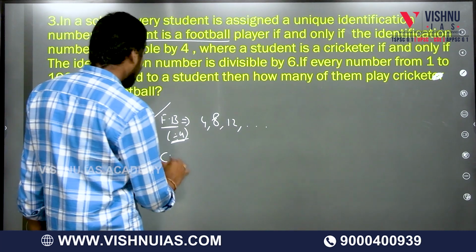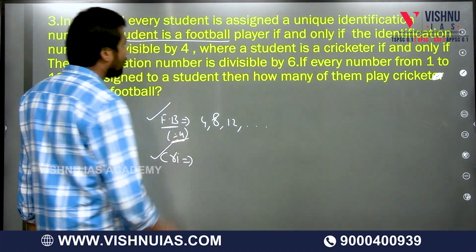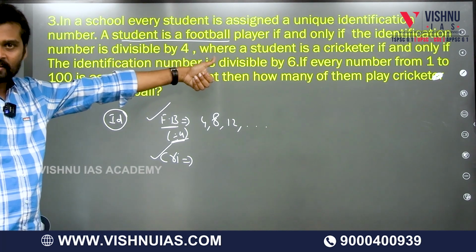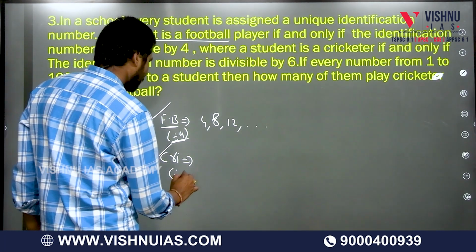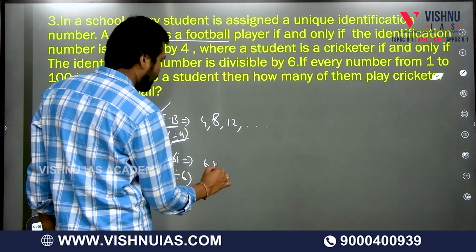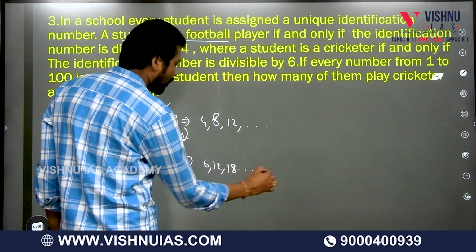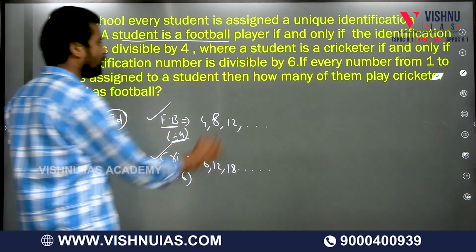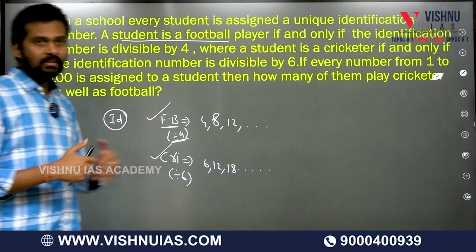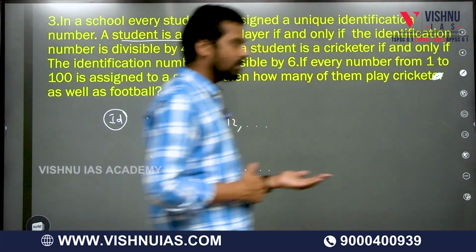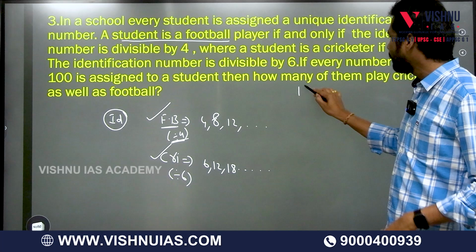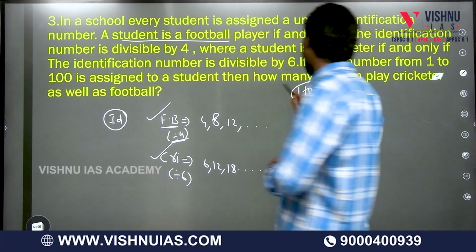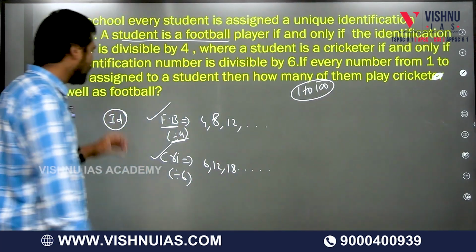And similarly, the ID numbers given to cricket players are divisible by 6, which means 6, 12, 18 like this. If every number from 1 to 100 is assigned to a student, the ID numbers are taken from 1 to 100. Now the question is, how many of them play cricket as well as football?